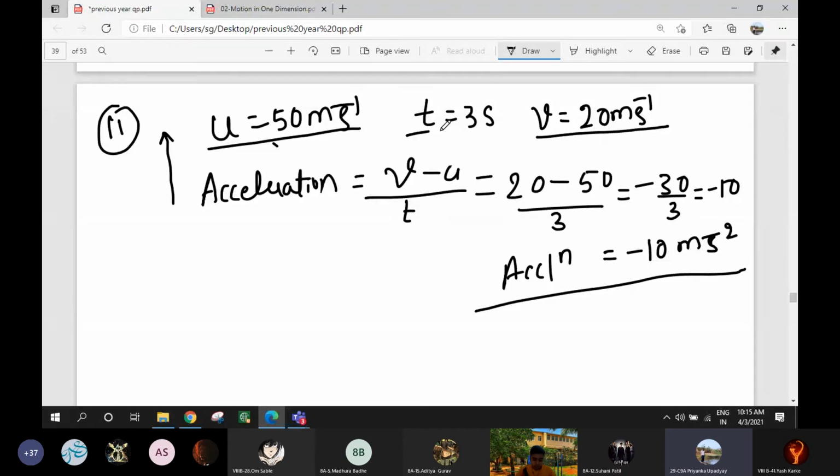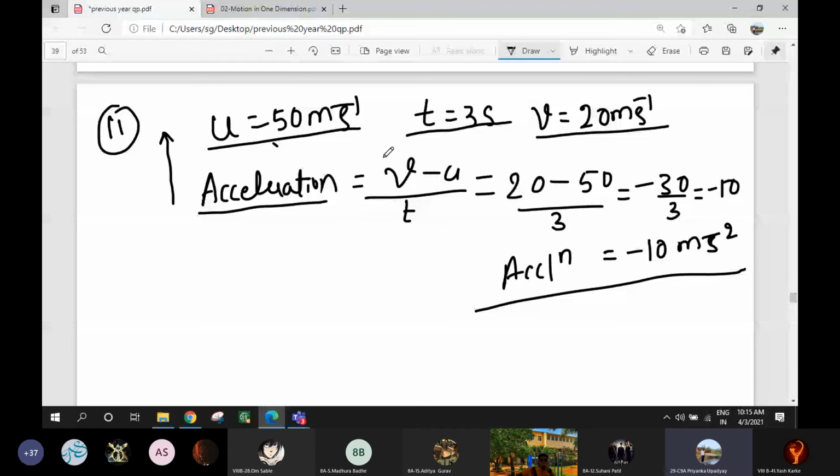So now you tell me, initial velocity is greater than final velocity, so whether it is acceleration or retardation? Retardation. So it is 20 minus 50 by 3, which is minus 30 by 3, which is minus 10. So acceleration is minus 10 meter per second.